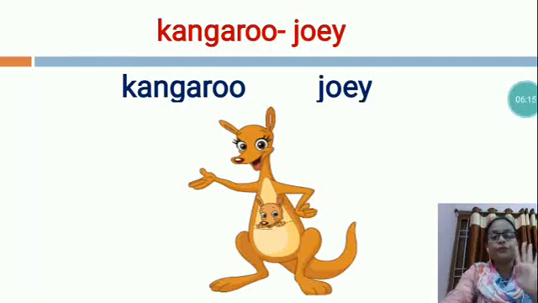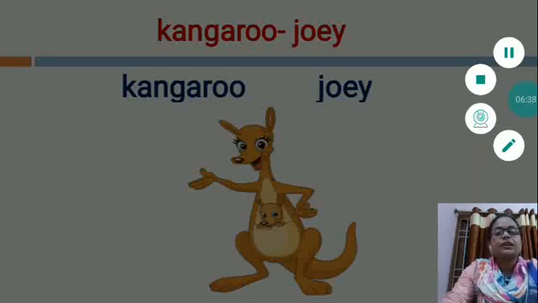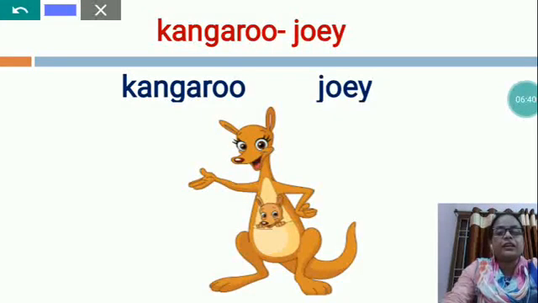At around 4 months, the joeys emerge from the pouch for short trips and to graze on grass and small shrubs. At 10 months, the joey is mature enough to leave the pouch for good. So, this is kangaroo and the kangaroo baby joey.